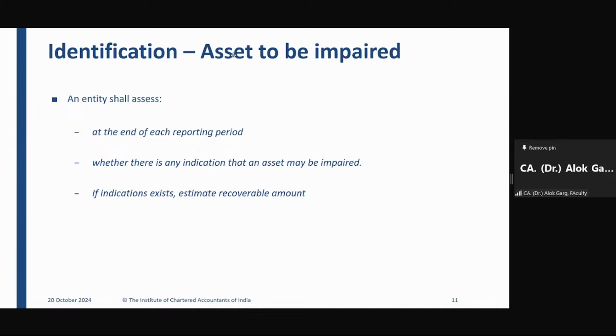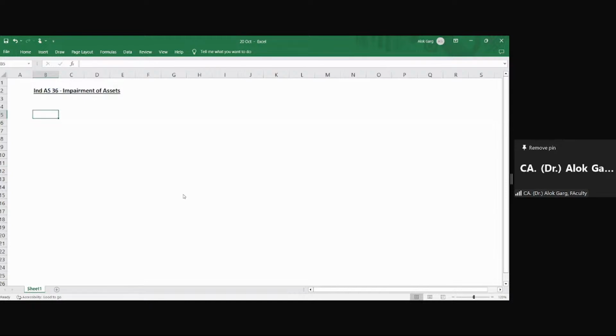Let me take you to the Excel file and let me explain the concept of fair value and value in use. Please confirm once the Excel file is visible. Is it visible now? Yes, sir. Okay.